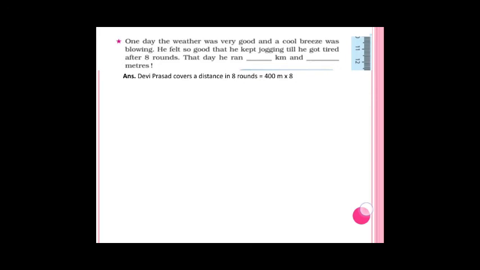See, Devi Prasad covers a distance of 8 rounds, that is 400 meters, because the field is 400 meters, multiplied by 8. So that is 3200 meters. He ran 3200 meters. That can be written as 3000 meters plus 200 meters. If you add 3000 plus 200, you get 3200 meters only. So 3000 meters equals 3 kilometers. So 3 kilometers 200 meters. That day he ran 3 kilometers and 200 meters. Like that you have to find.